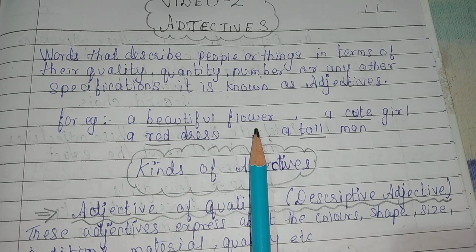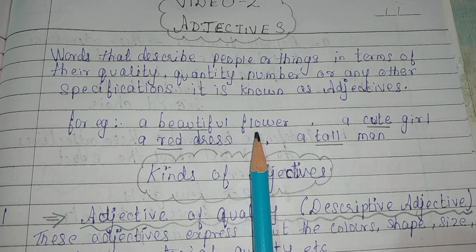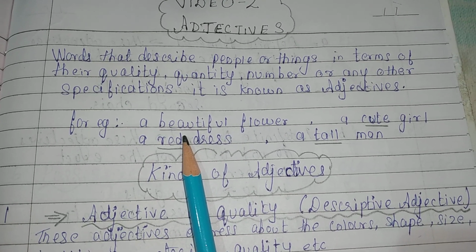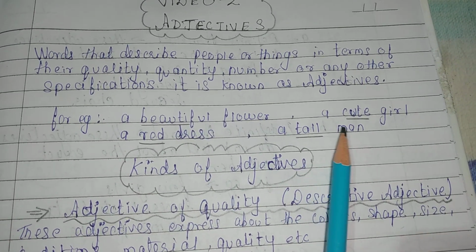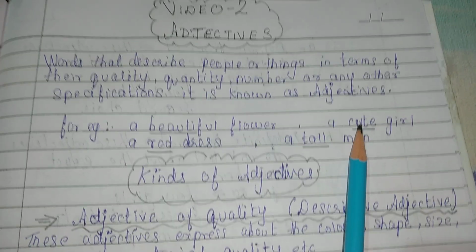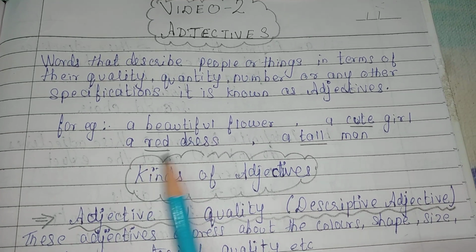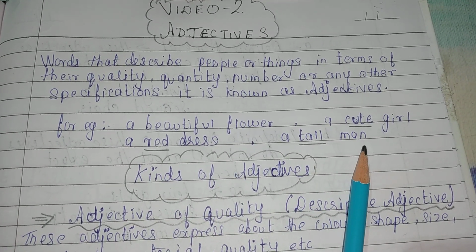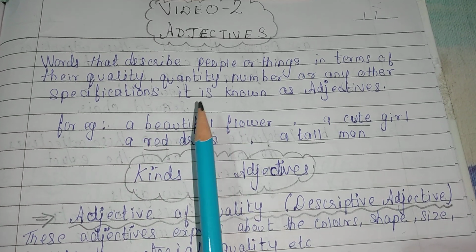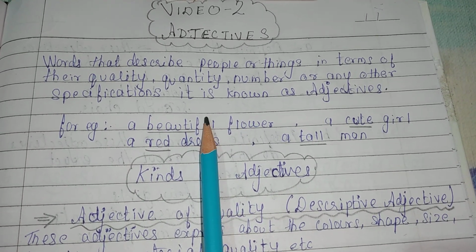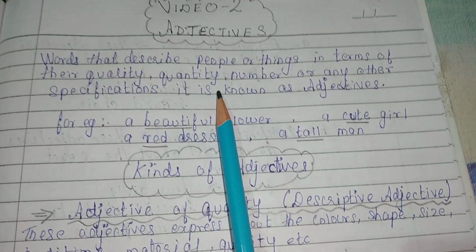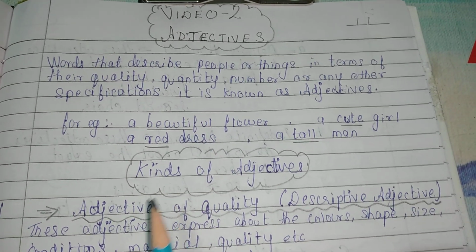A beautiful flower. Now flower is a noun. Okay, noun को हम कैसे describe कर रहे हैं? By saying it is beautiful. Similarly, a cute girl. How is the girl? What is the quality of the girl? Cute लिखा हुआ है यहाँ पे. A red dress. A tall man. Okay, now I will not go much into detail about adjectives because I believe you have done this in the previous class and you understand कि adjectives होते क्या हैं. Okay, so let's proceed further with the next part of adjectives.